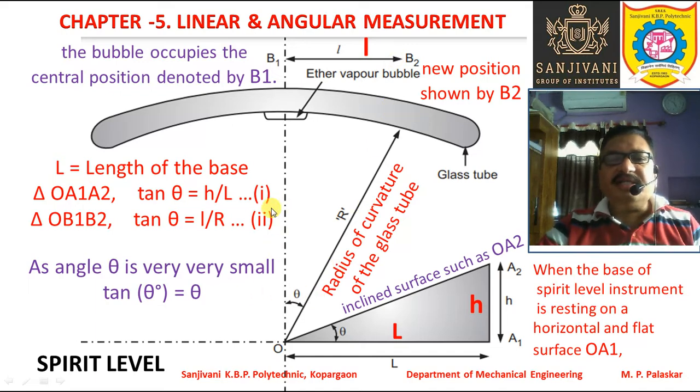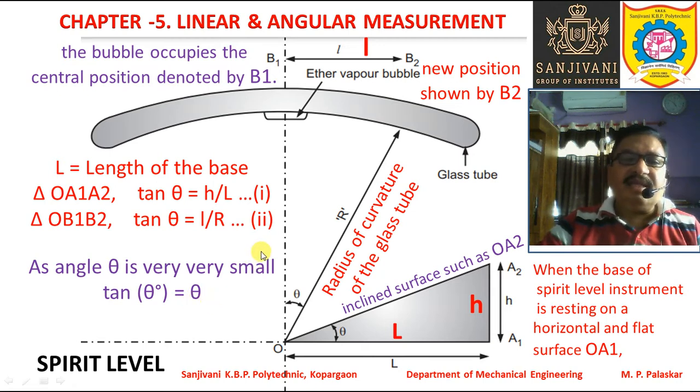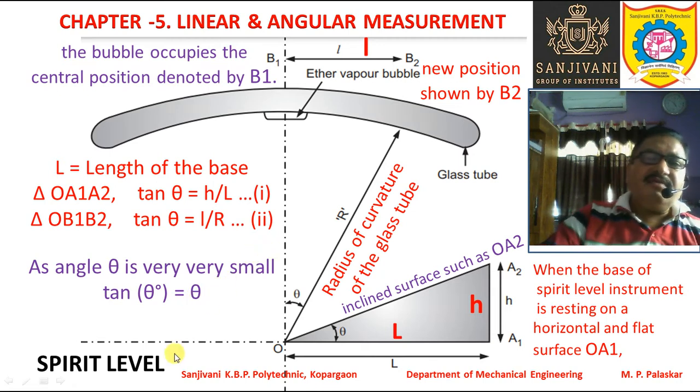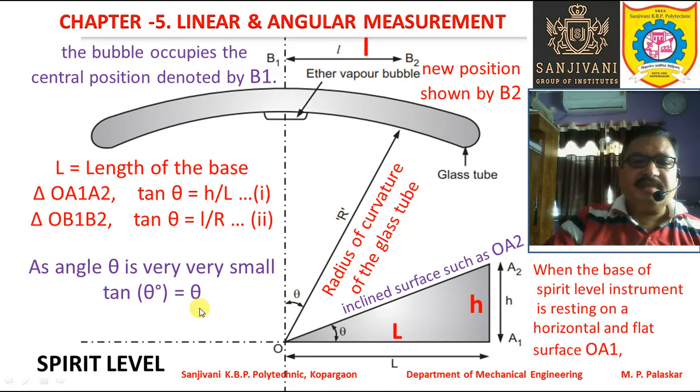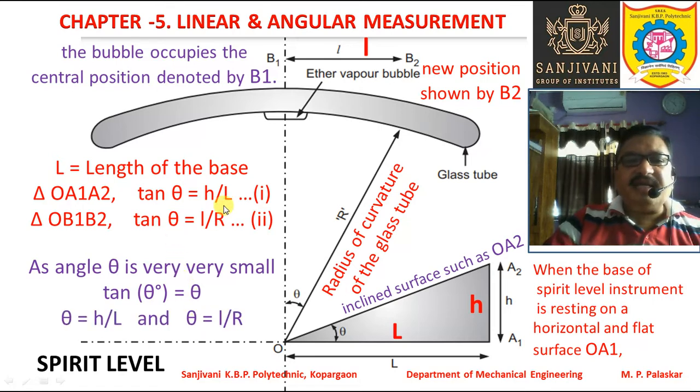And one more consideration is that if theta is very small, tan theta will be equal to theta. Therefore, in place of equation 1 and equation 2, instead of writing tan theta equal to h by L, directly you can write theta equal to h by L, and also theta equal to l by R, okay?